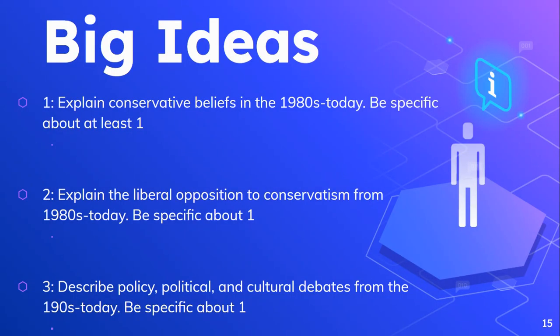All right. So that is it for our notes on Ronald Reagan and these ideas of conservatism and the debates and arguments we're having with liberals during the time. So let's go over the big ideas. Number one, explain conservative beliefs in the 1980s to today and be specific about one conservative belief. Number two, explain the liberal opposition to conservatism from the 1980s to today and be specific about one way that liberals are opposing conservatives. And number three, describe policy, political, and cultural debates from the 1980s to today and be specific about one of those debates.